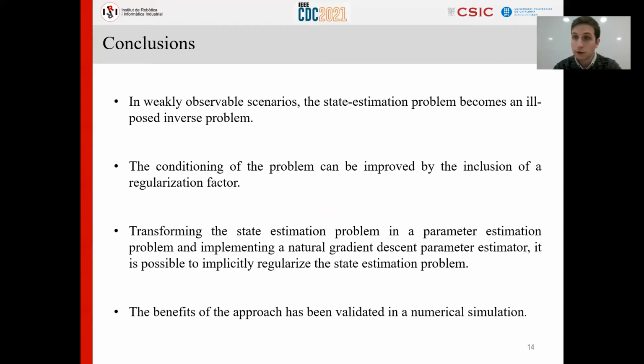So what this work has proposed is first, transform the state estimation problem into a parameter estimation problem, and then instead of applying a least squares algorithm, implement a natural gradient descent parameter estimation, which is implicitly minimizing a function to be designed. With that, you're implicitly regularizing the state estimation problem, which we know improves the conditioning of the problem. We have shown these benefits in a very simple example in which the standard Kalman filter does not work.